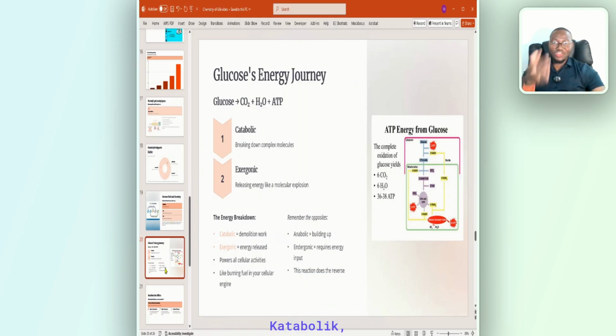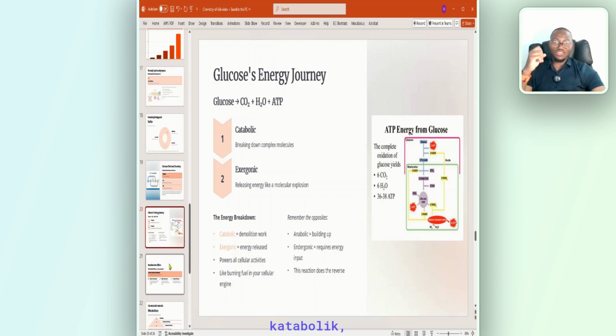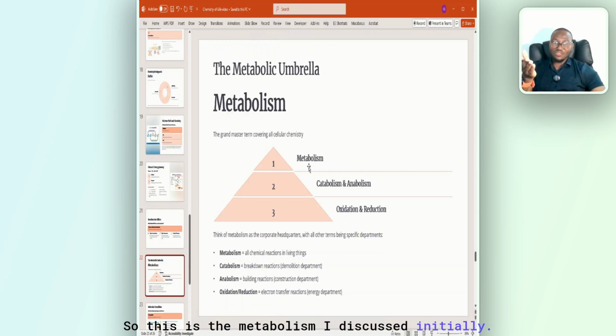So this is what I was mentioning about catabolic and anabolic reaction. All right. Catabolic is breaking down, right? It releases energy, so it's known as exergonic, in case you're asked, all right? So catabolic is like demolition, breaking down, you understand? That's catabolic reaction. Anabolic is the opposite. So this is the metabolism I discussed initially. Metabolism, all chemical reactions, catabolism and anabolism.